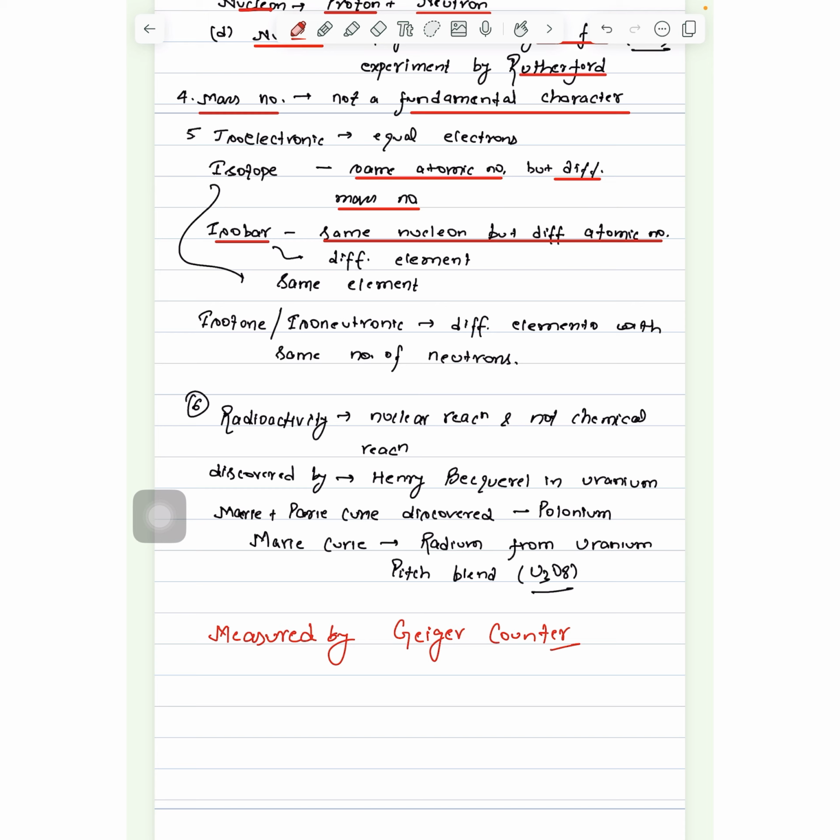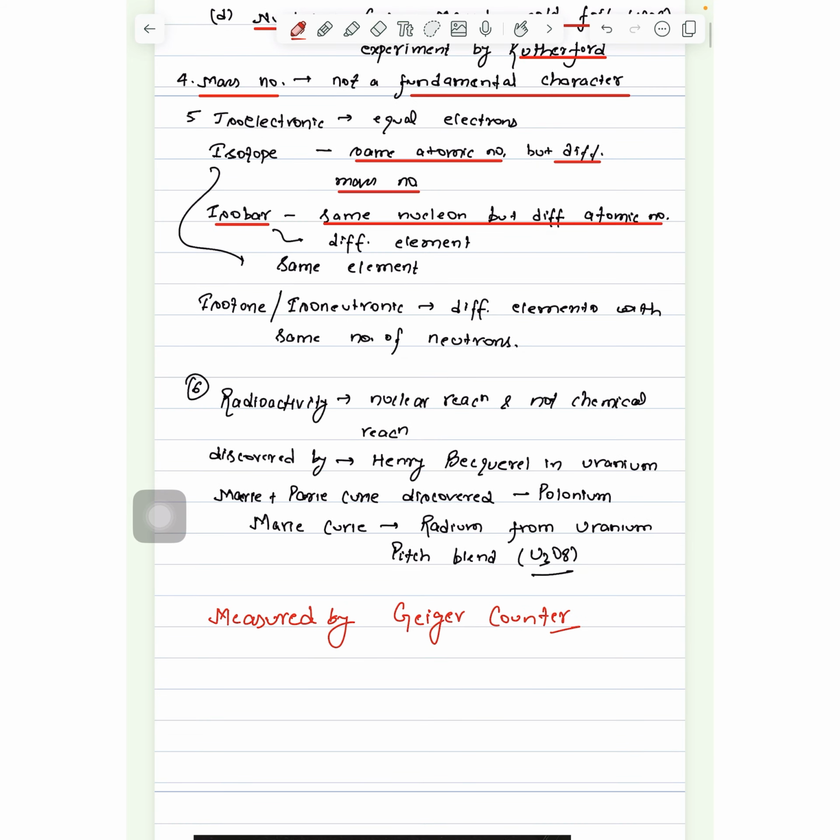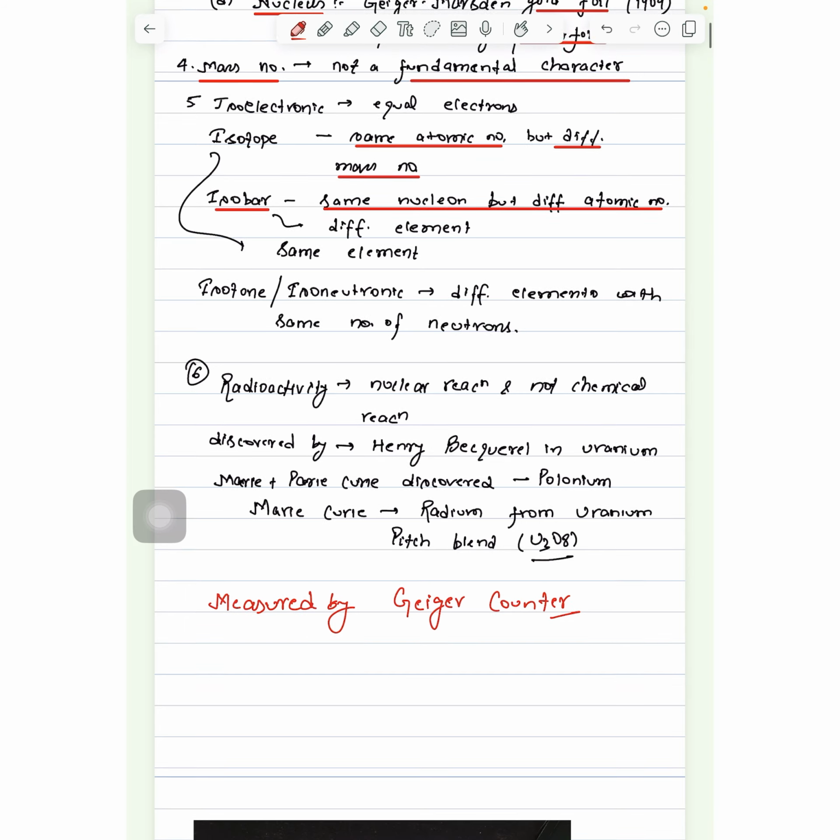So we have three things. Isoelectronic means the same number of electrons. Isotope means the same atomic number, and it is defined for the same element. And isotone or isoneutronic means different elements with the same number of neutrons.